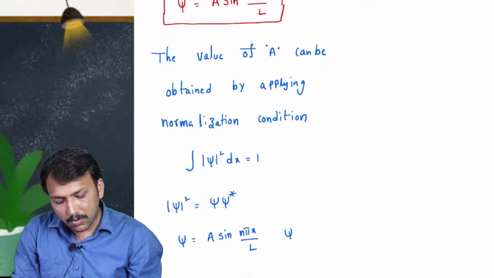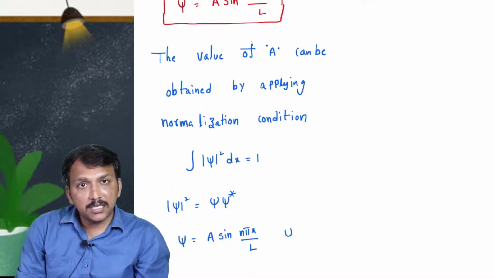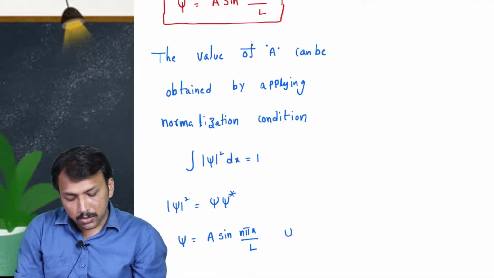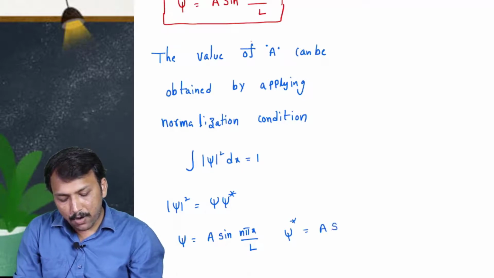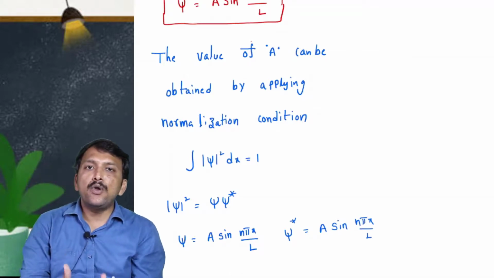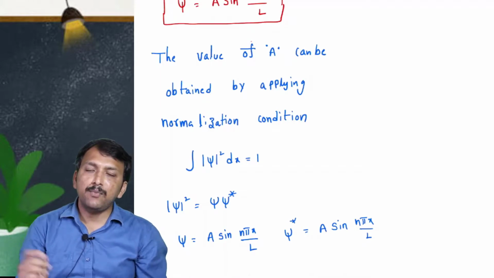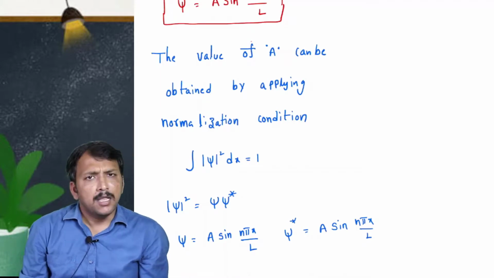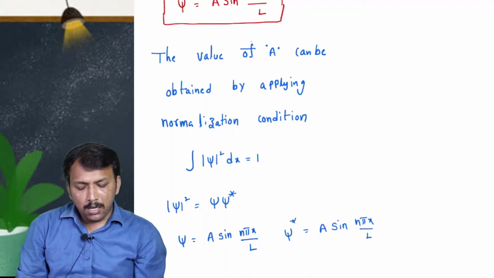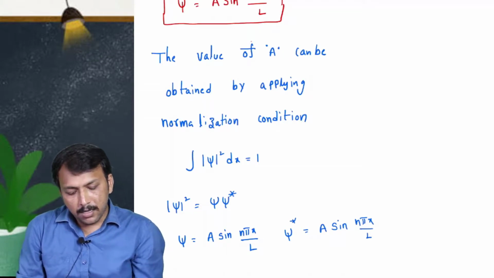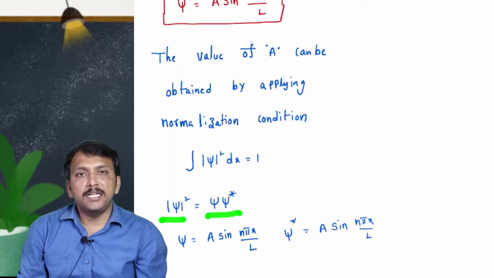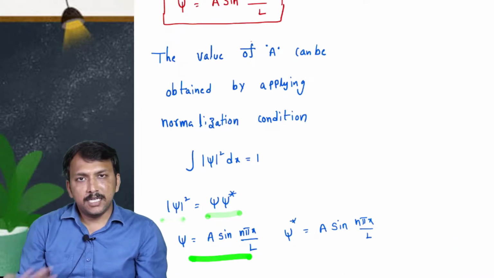Psi star means the complex conjugate of the wave function, right? So psi star is equal to A sin n pi x by L, the same value, because here there is no imaginary term. If there is an imaginary term, we have to add a minus sign, but here there is none. So psi and psi star are both equal, right? So mod psi square is equal to psi into psi star. Now we have to multiply psi into psi star.